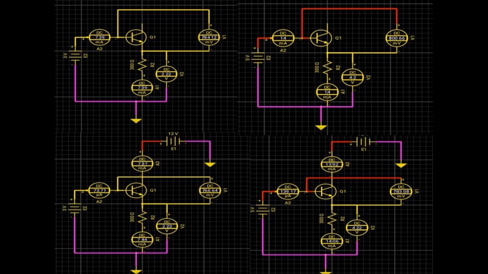One important thing I would like to point out: as we increase the voltage at the base terminal, the voltage across the base and emitter terminals also increases. As I increase this from 3 volts to 5 volts, this base-emitter voltage also increases, but by a very small amount. Why is it so? Because we have always learned the threshold to be 0.7 volt, so it should be constant. But here in this case, it is increasing. The reason is that there is no such concept of threshold.